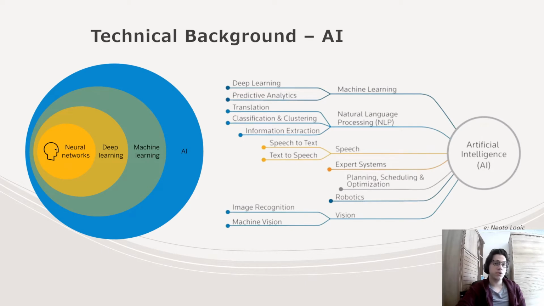Okay, so in order to understand what neural networks are, first we need to explain AI, machine learning, and deep learning, as well as their differences. Artificial intelligence is basically the ability of a machine to imitate intelligent human behavior. As you can see from the graph, AI is the biggest set, which includes machine learning as well as other areas such as natural language processing, speech, expert systems, robotics, etc. Most of these AI systems simulate natural intelligence to solve these complex problems.